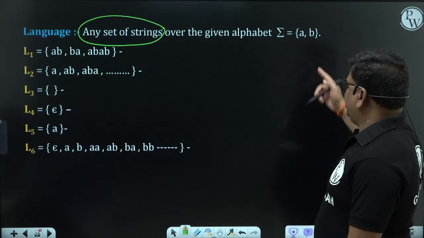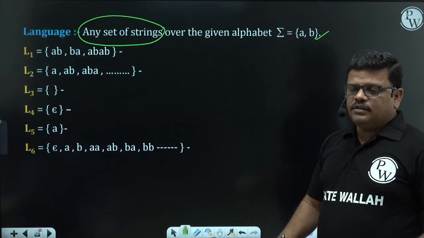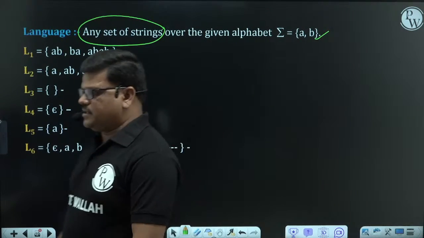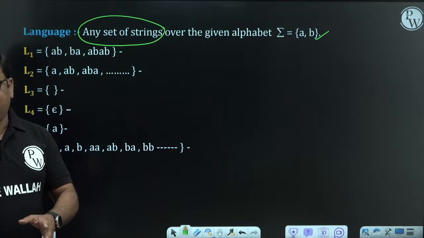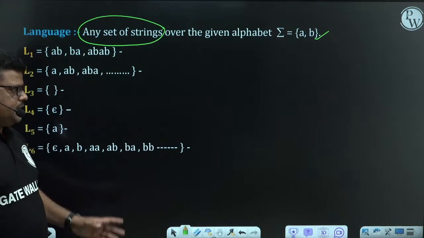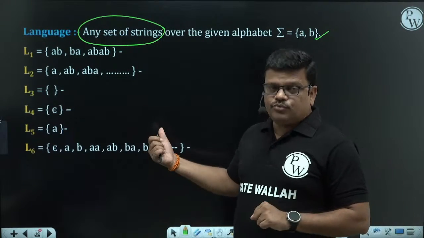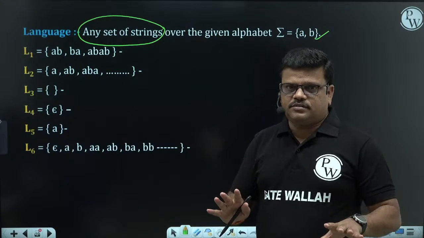If the alphabet is these symbols, then a set of strings over these symbols, a collection of strings, is a language. Here, language does not mean C, C++, Java; those are different. This is a mathematical representation. In theory of computation, language is nothing but simply a set of strings.